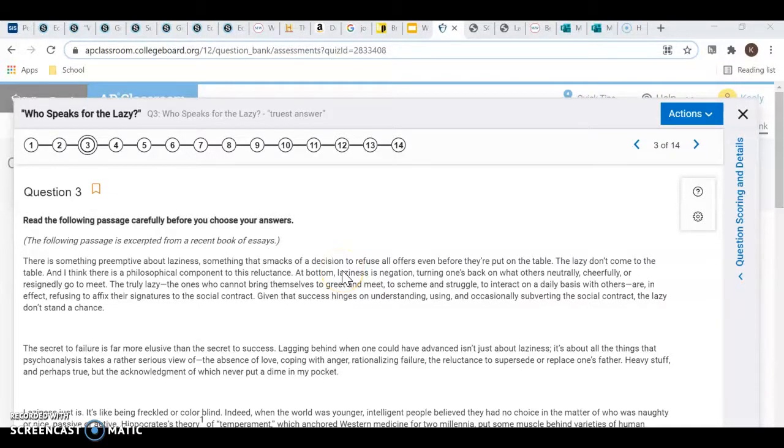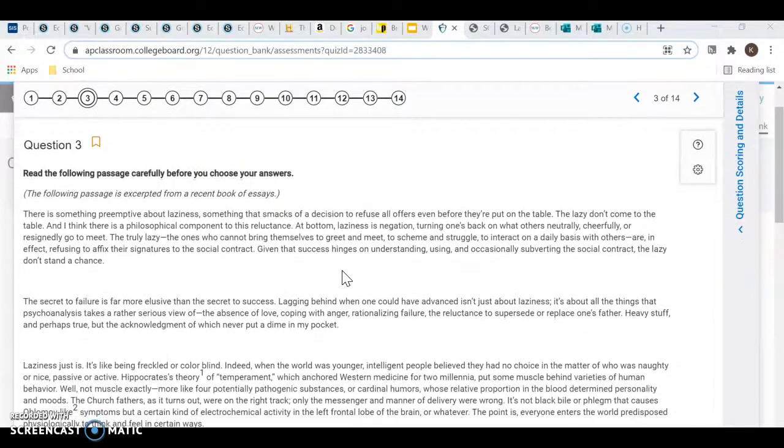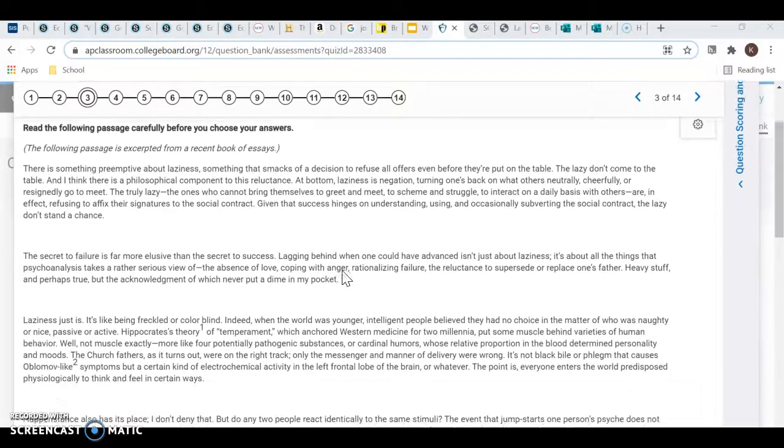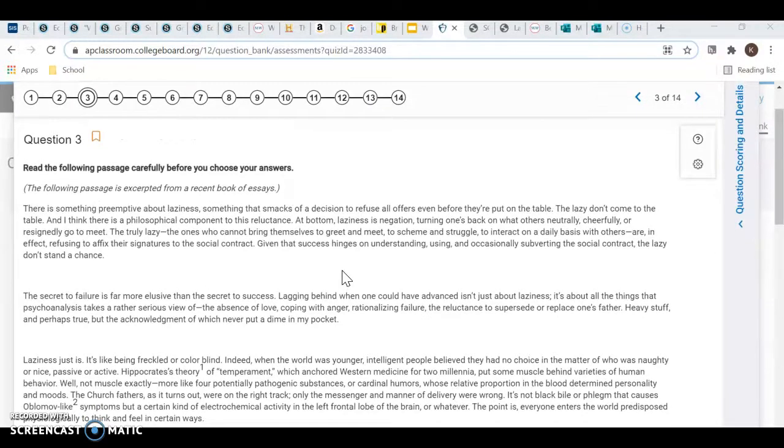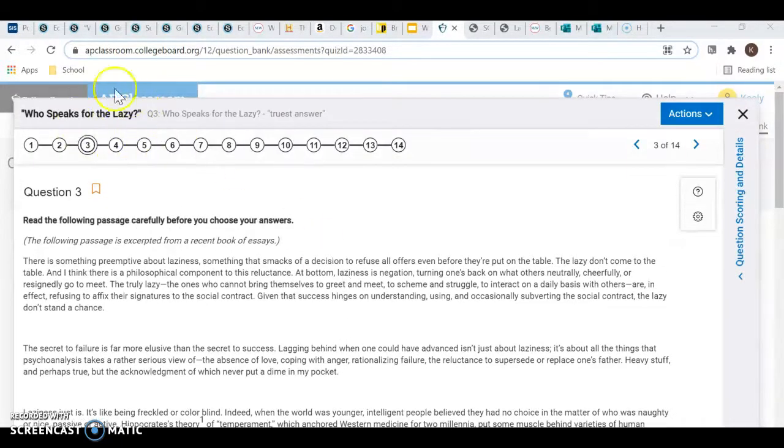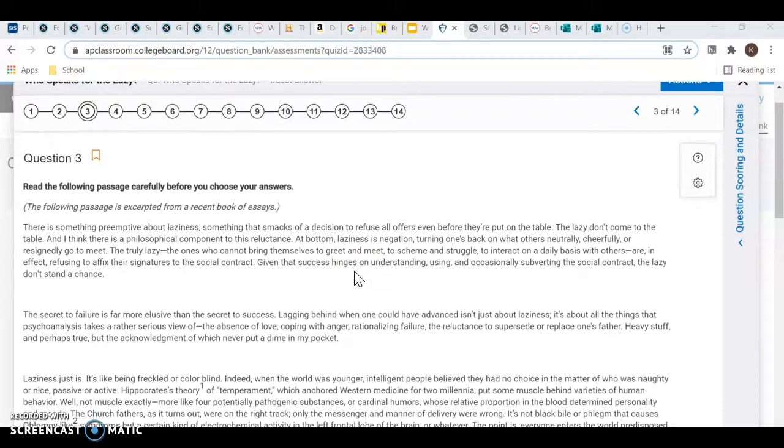McGeehan here with a little tip that might help you as you complete some of the multiple choice sets in AP Classroom. I'm not sure if my screen looks exactly as yours would as you're completing the multiple choice set, but I did want to show you one trick that has helped me along the way. So I'm here in our Who Speaks for the Lazy multiple choice set for this week.